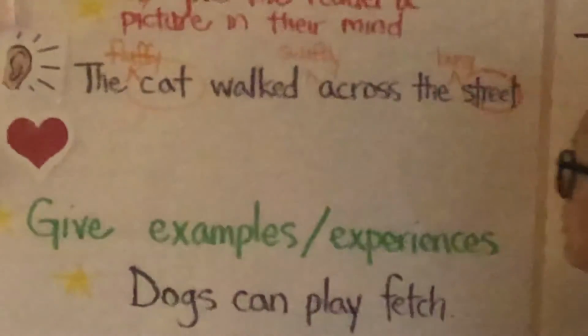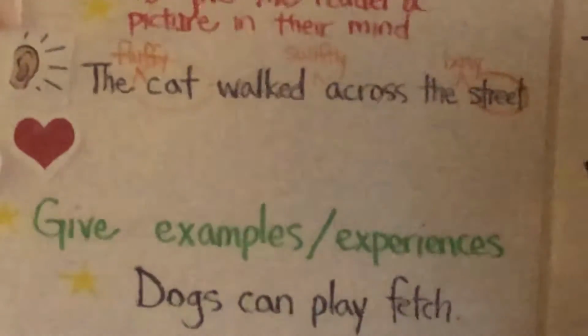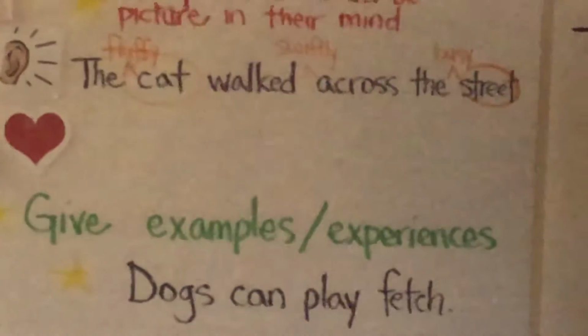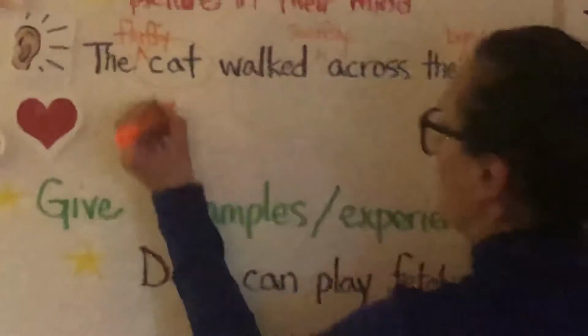that sentence. And I might even add some more details to make sure that my reader knows and gets that picture in their mind.